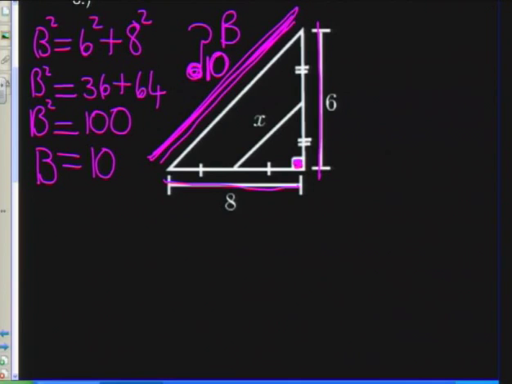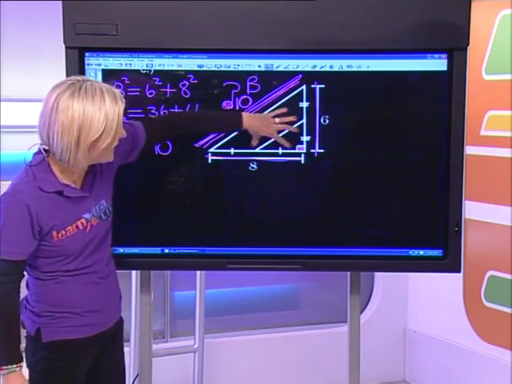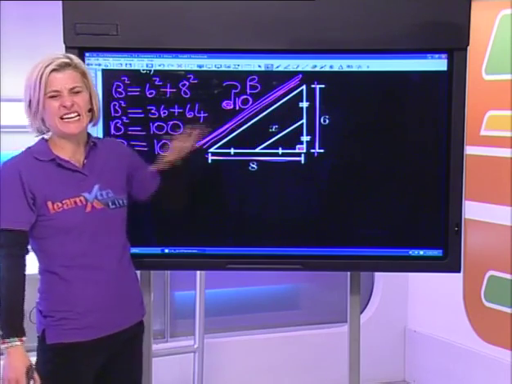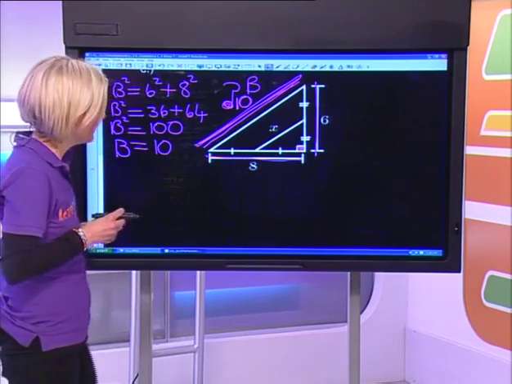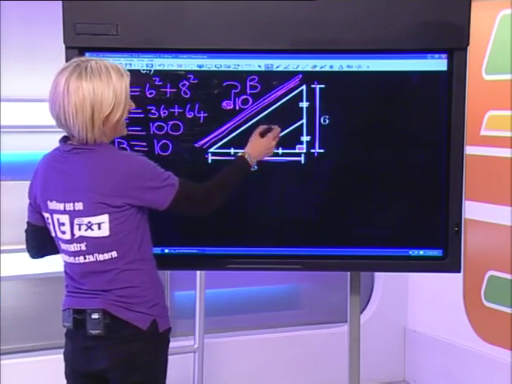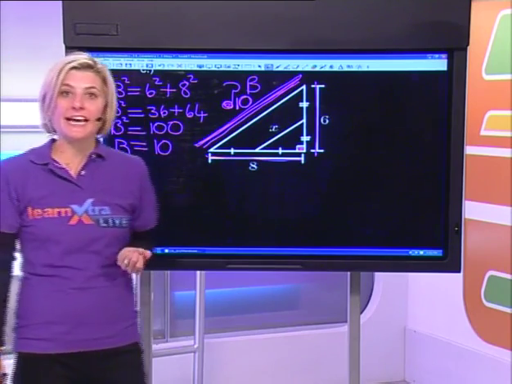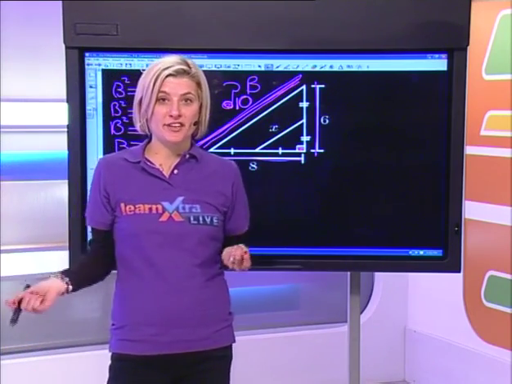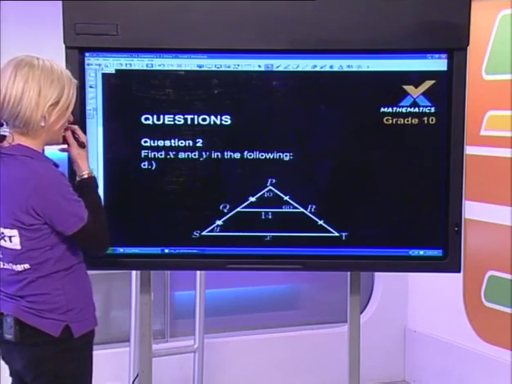So I could have gone directly to x, I suppose, as well. If I'd said that this is 3 and that is 4, then I could have just worked out x with Pythagoras. But I wanted to really apply the midpoint theorem. So now I can say that x is equal to 5 units, and again, my reason is the midpoint theorem. Right. Let's move on to our next question.